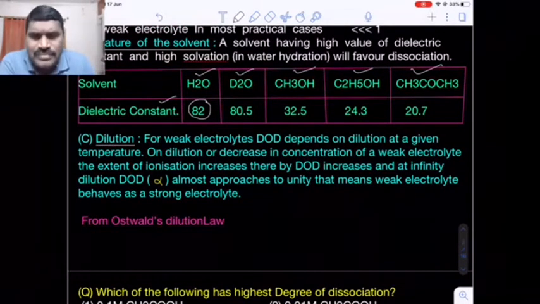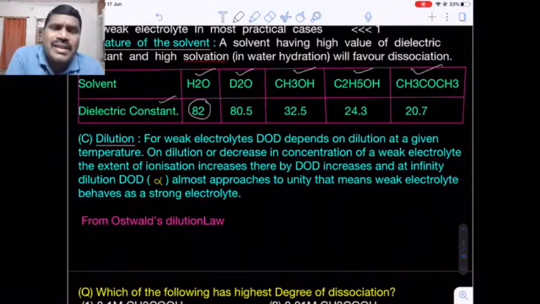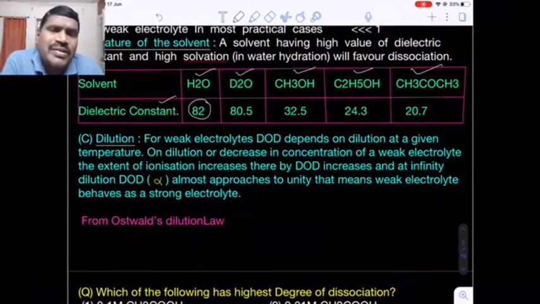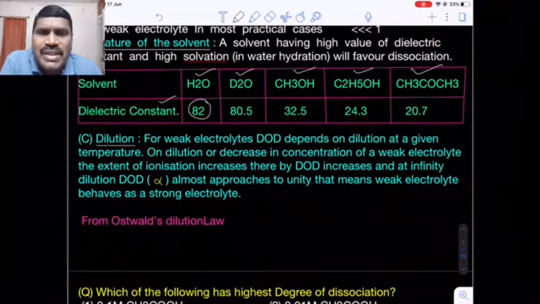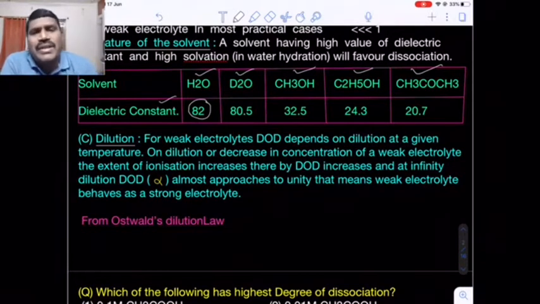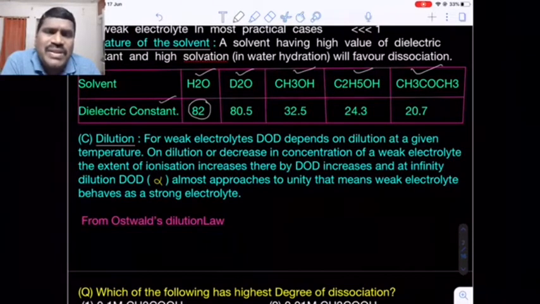Here, dilution doesn't affect strong electrolytes, because at room temperature strong electrolytes almost 100% exist in the ionic state, that is, in ionizable form. But come to weak electrolytes. In weak electrolytes what happens? The extent of ionization is very less. Let's suppose we have acetic acid. The ionization of acetic acid at room temperature is very small, very slow, due to its weak electrolyte nature. That's why the extent of ionization is very less.